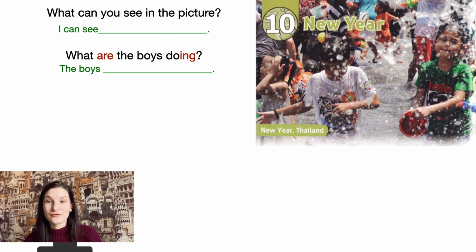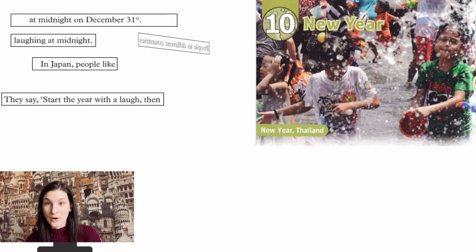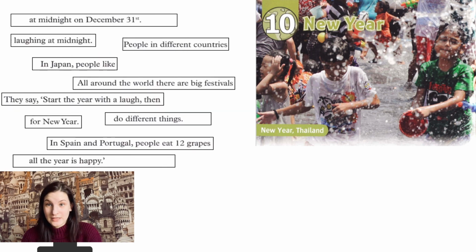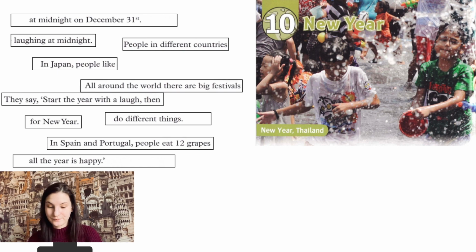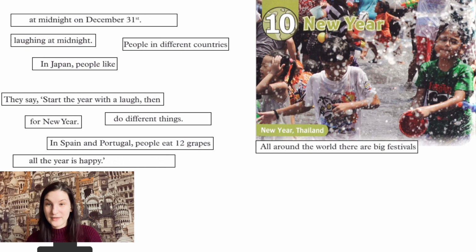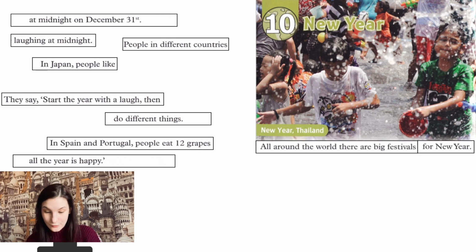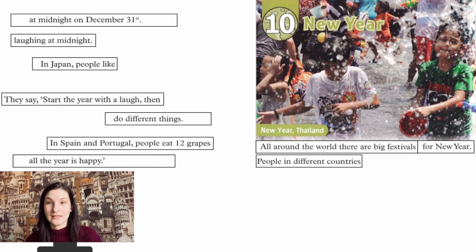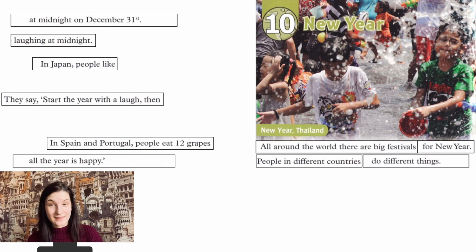And now it's time for us to read the text. But our text is absolutely, completely scrambled. So the first thing we need to do is to put the sentences in the correct order. And I will help you here. I will give you the first part of the sentence. Look at this. All around the world, there are big festivals, and now you need to look at the sentences and finish it. There are big festivals for New Year, of course. Now I will give you the beginning of the second sentence. People in different countries. Now pause the video and try to find the end of the sentence that matches it. Do different things, of course.